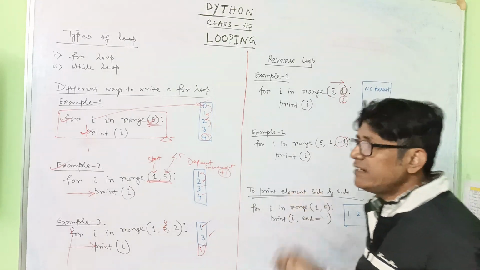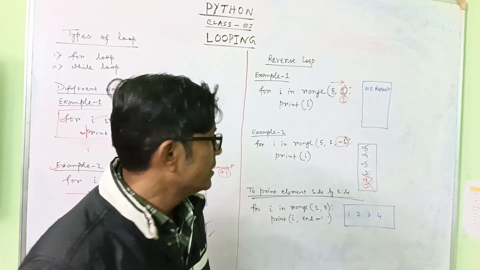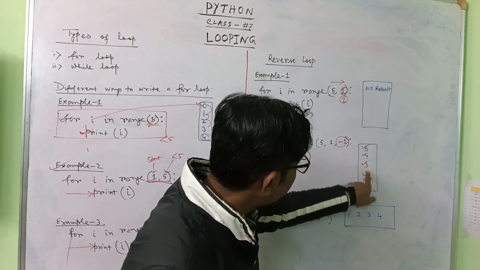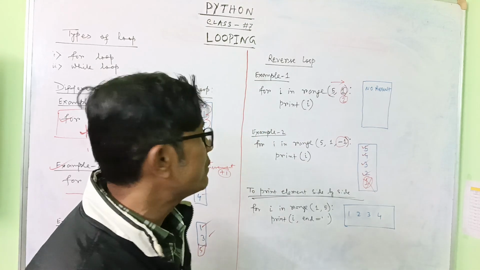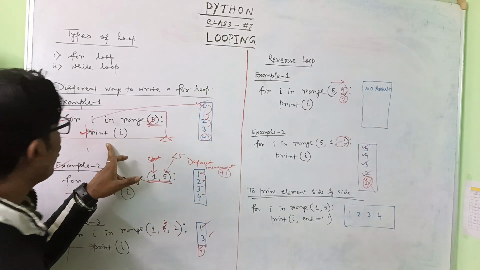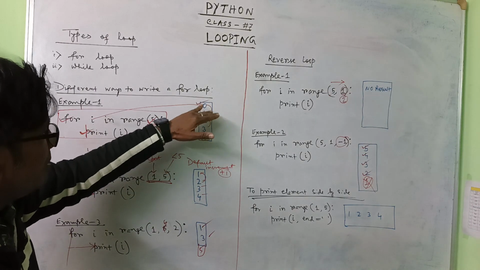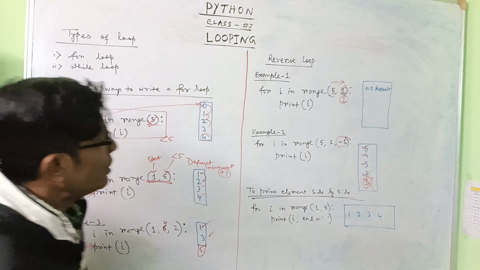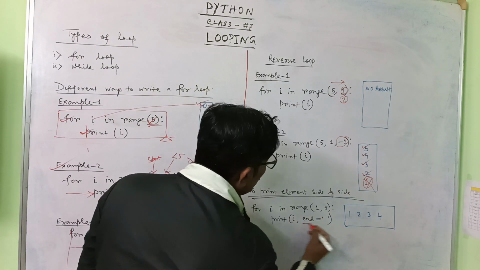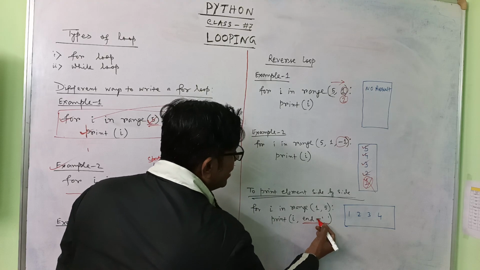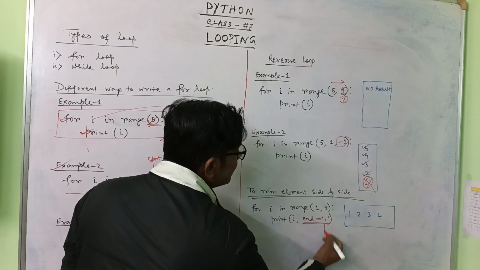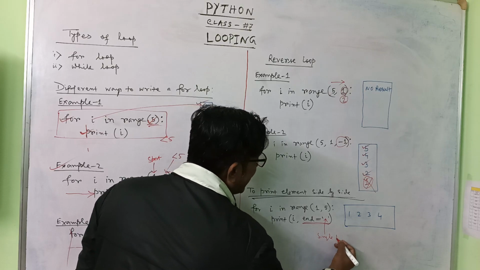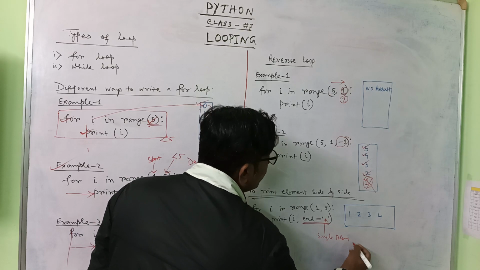Okay, and one more important thing. You see how we are printing: if you write print I, the answer will come in vertical form, in different lines in all the cases. Now if you write this code, end equal to single quote, a single blank, what will happen?